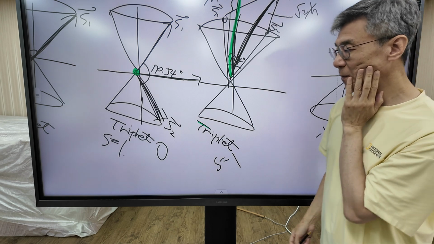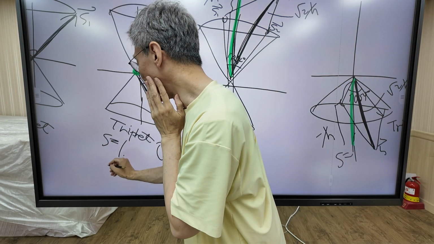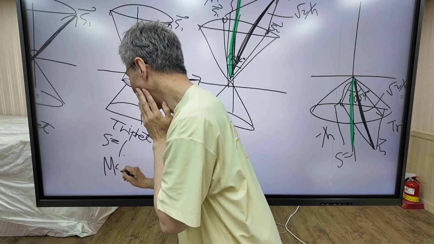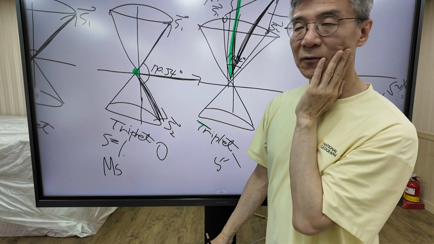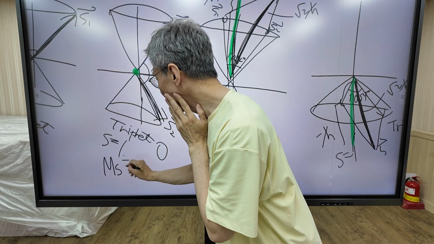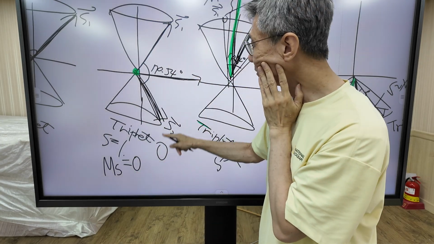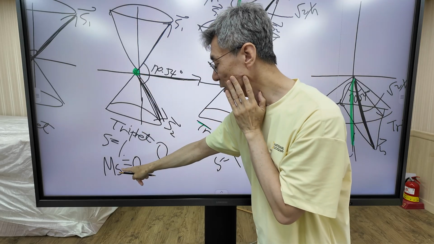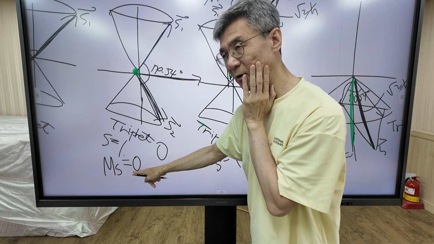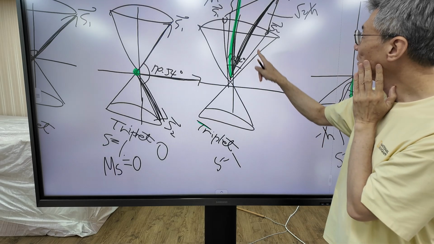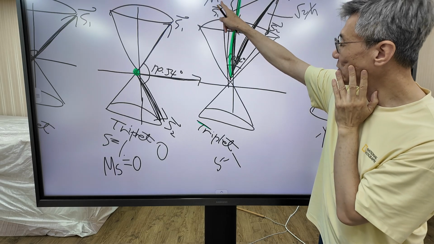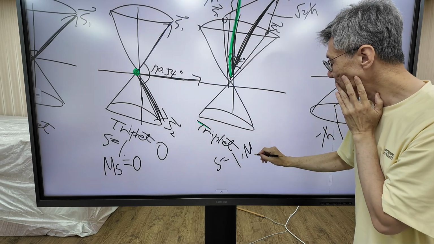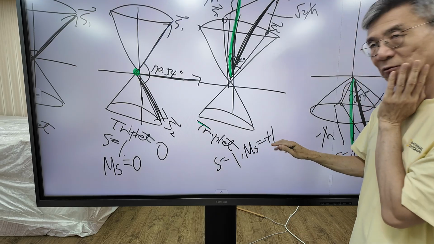Right? So given s equal 1, we can define the quantum number ms. For this state, ms equal 0 because the g component of angular momentum is 0. In this case, the g component of angular momentum is h bar, so ms equal plus 1.